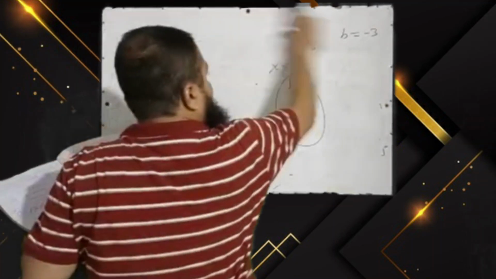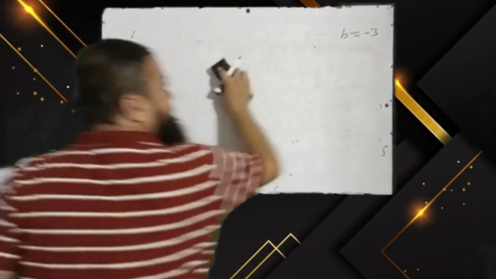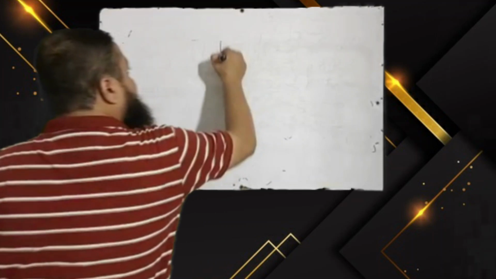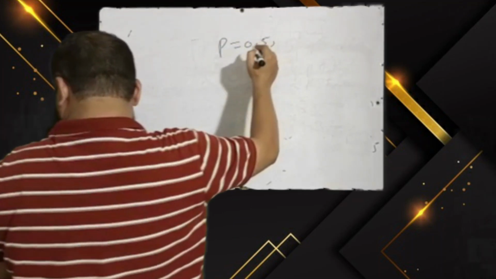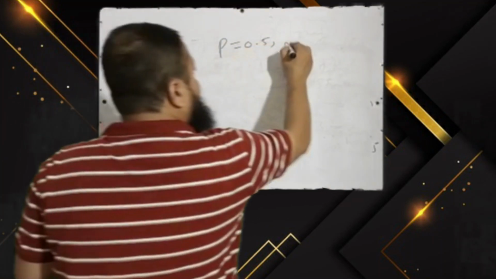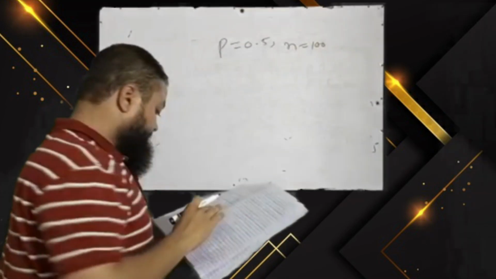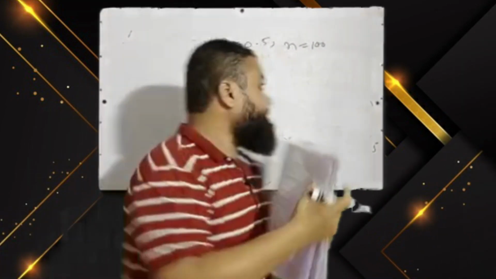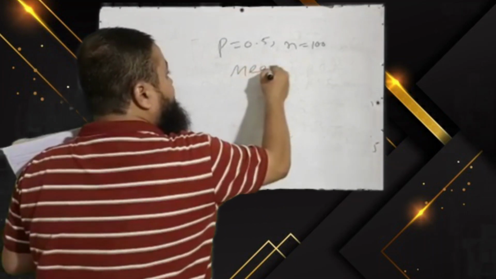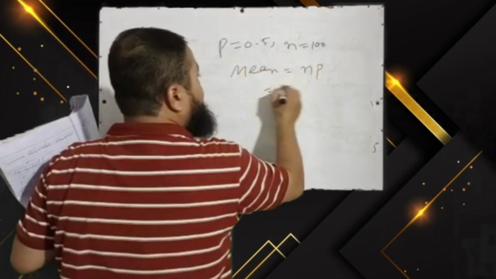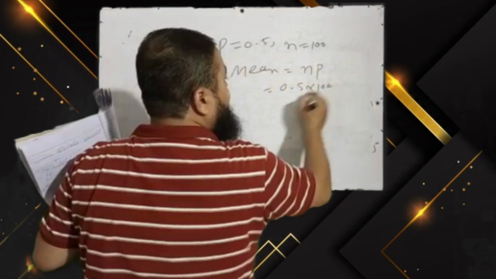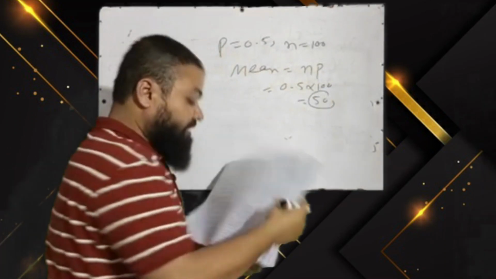Next question is, assume that you have a binomial experiment with probability of success given as 0.5, and a sample size of 100. It is given the expected value of this distribution is, we have to calculate the mean, and we know in binomial distribution the mean is np. Just multiply 0.5 with 100, the answer will be 50. 50 will be the correct option in the exam.